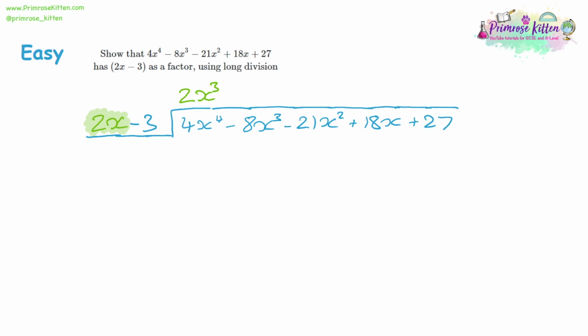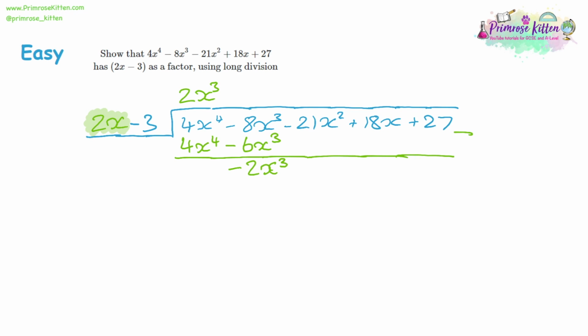2x cubed multiplied by 2x should give you 4x to the power of 4. So the number we started with. But then we're going to multiply it by the negative 3. And that would give negative 6x cubed. And so we're going to take that away now. So as usual, the first terms cancel out to being 0. We're going to have a double negative here. So negative 8 plus 6 will be negative 2x cubed.